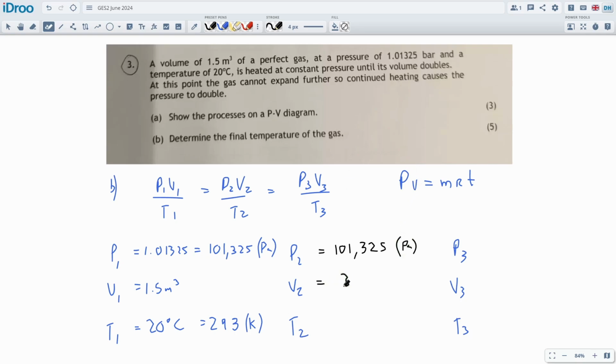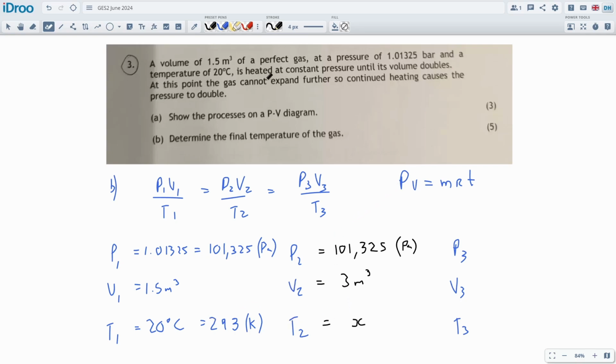So the volume will be 3 meters cubed. And so from this we can calculate the second temperature over here. Because we've got everything else about it, we can actually see that because the pressure is kept the same, if the volume is doubling, it probably means that the temperature is doubling. I'm not going to rely on that. We'll do the calculation to prove it, but I think it will just be doubling.